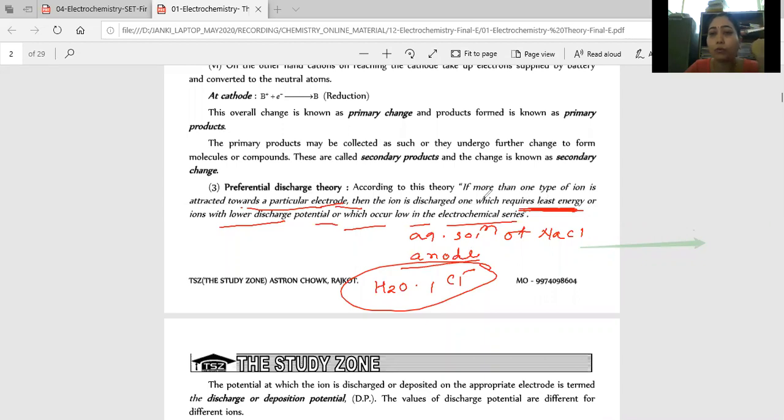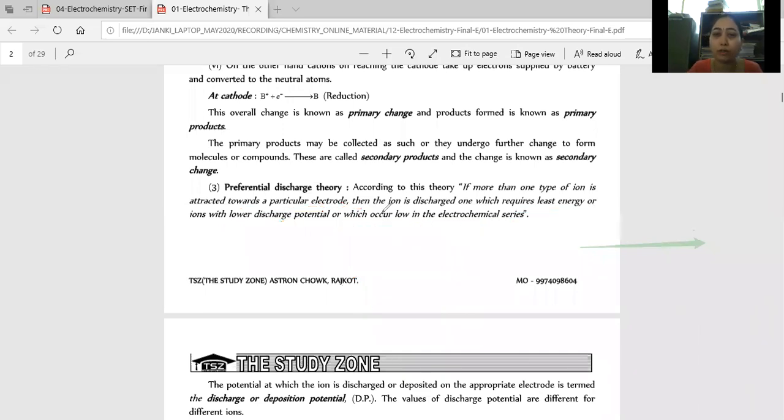And always which one undergoes reaction depends on least energy, lower discharge potential, or the compound which is in the downward side of the electrochemical series. So we'll see questions based on this, right? But these are, you can say, the affecting factors. Now next one,